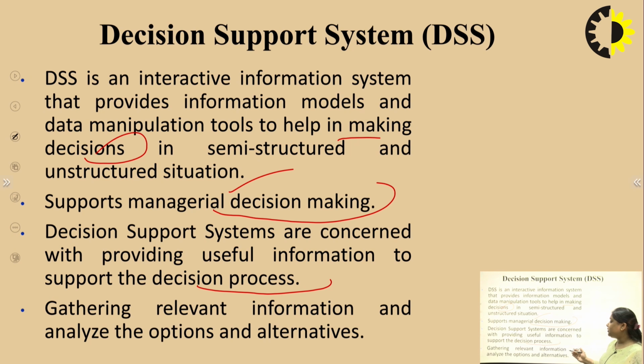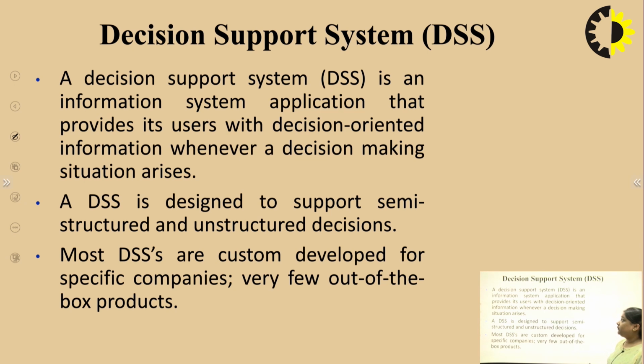Gathering relevant information and analyzing the options and alternatives. And how can decisions be made? Decisions can be made by making use of the relevant information that has been gathered through MIS and TPS, and after that analyzing the options and the alternatives. It is an information system application that provides its user with decision-oriented information whenever a decision-making situation arises. So, we can define a DSS, or decision support system, by this definition.